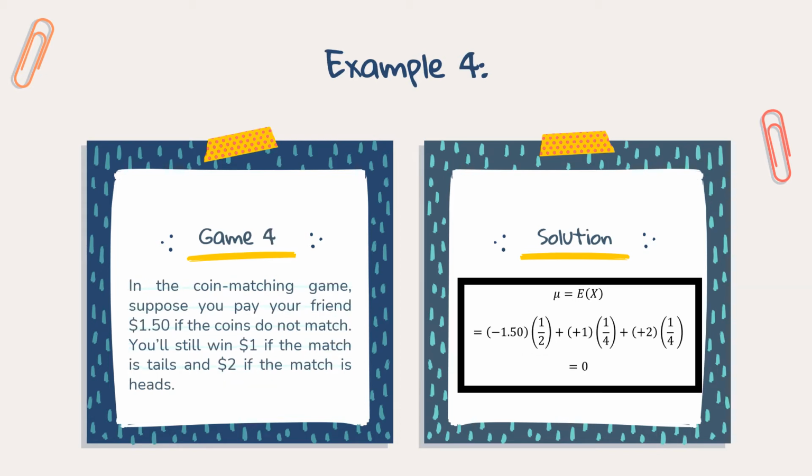Example 4, Game 4. In the coin matching game, suppose you pay your friend $1.50 if the coins do not match. You'll still win $1 if the match is tails and $2 if the match is heads. So your expected winnings per game are 0. An expected value of 0 indicates that the game is now fair.